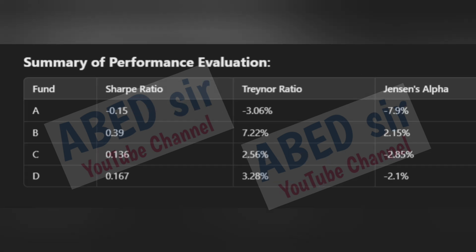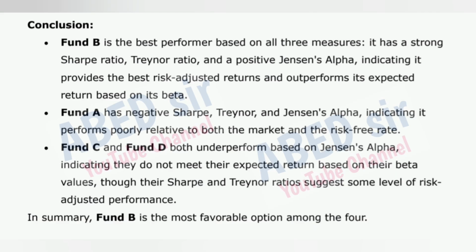Summary of performance evaluation. Conclusion. Fund B is the best performer based on all three measures. It has a strong Sharpe ratio, Treynor ratio, and a positive Jensen's alpha, indicating it provides the best risk-adjusted returns and outperforms its expected return based on its beta.